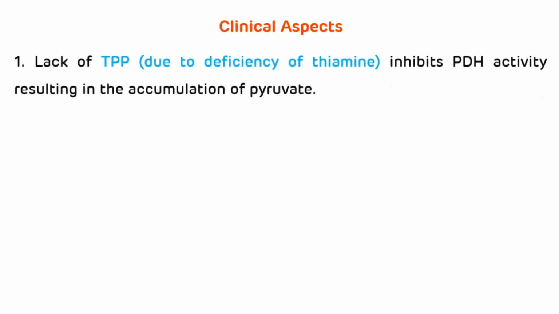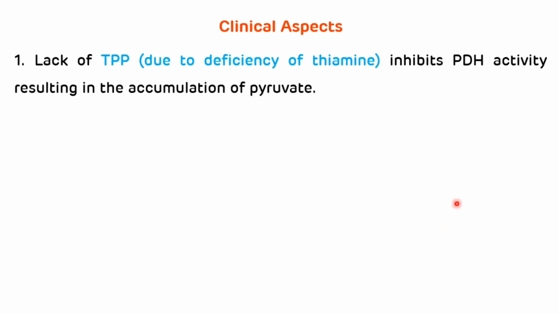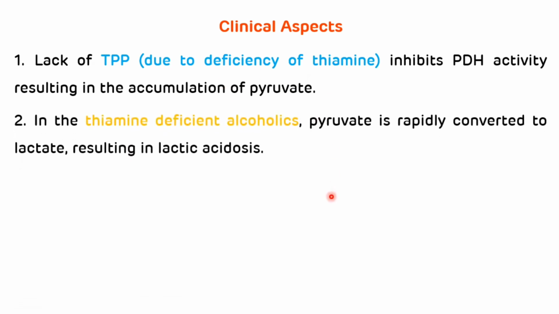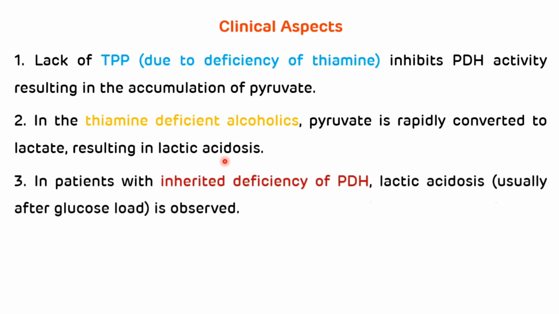Now, clinical aspects. Lack of thiamine pyrophosphate, which is due to the deficiency of thiamine, inhibits the pyruvate dehydrogenase activity, resulting in the accumulation of pyruvate. In thiamine deficient alcoholics, pyruvate is rapidly converted to lactate, resulting in lactic acidosis. And in patients with inherited deficiency of pyruvate dehydrogenase, lactic acidosis is observed.